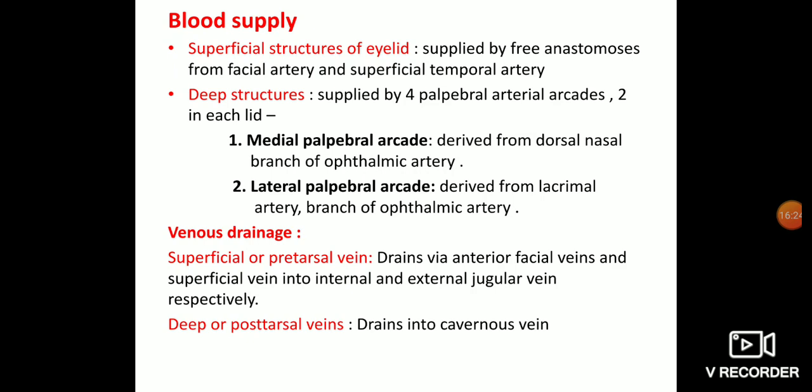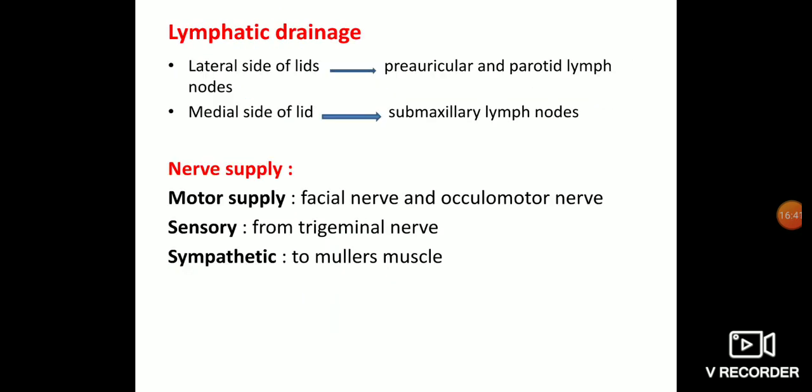The venous drainage: the superficial part, or the pretarsal veins, drain via the angular veins and superficial veins into the internal and external jugular veins respectively. The deep, or posttarsal, veins drain directly into the cavernous sinus. Lymphatic drainage: the lateral side of the lid drains into preauricular and parotid lymph nodes, but the medial side of the lid drains into submandibular lymph nodes.